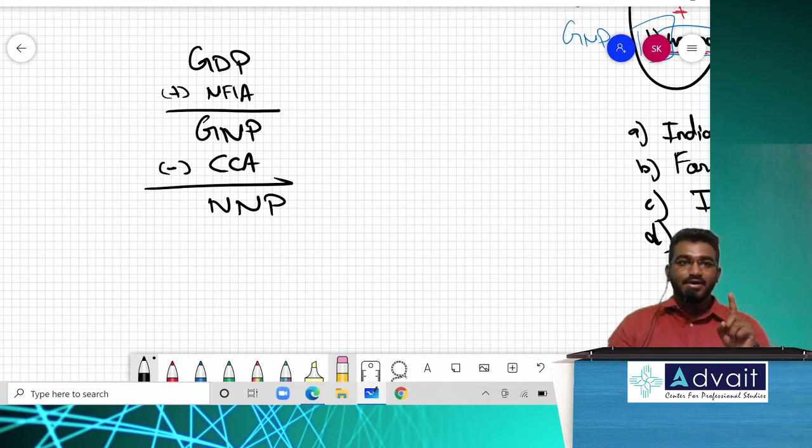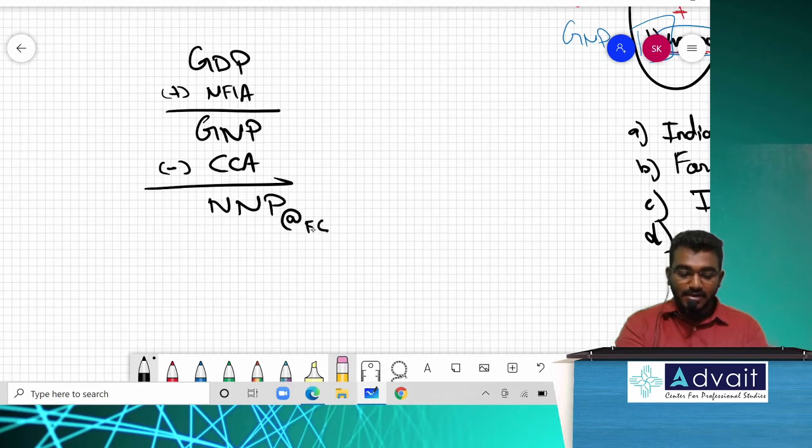Nothing else. Remember, the technical term for national income is NNP at factor cost. The other word for national income is NNP at factor cost. Underline this in your mind 100 times. The technical word for national income is NNP at factor cost.